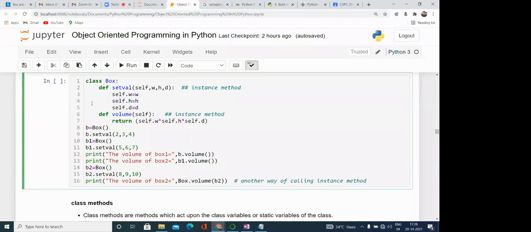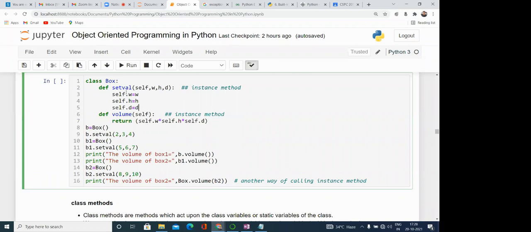So here you can see one class box is there. Instead of defining the instance variables by using the constructor, what we can do is define the instance variables with the instance method also.